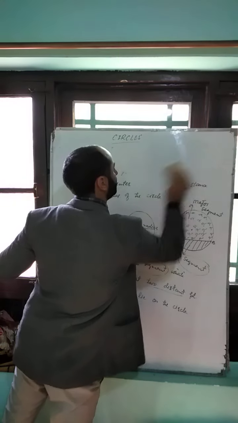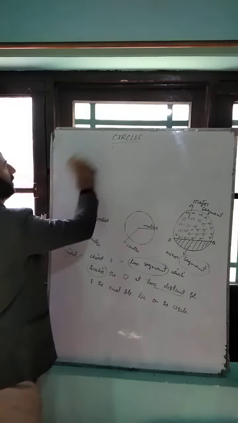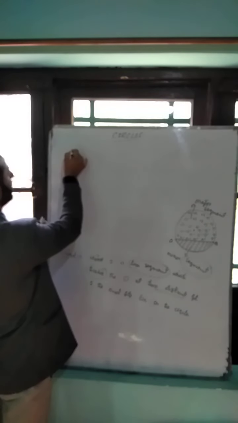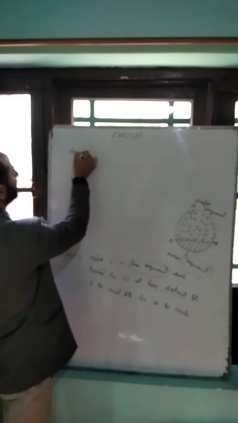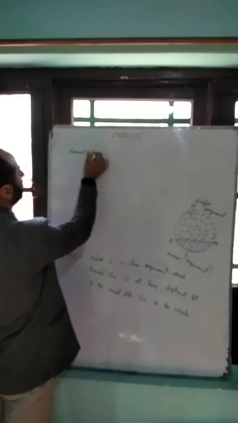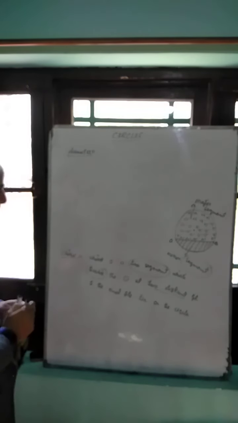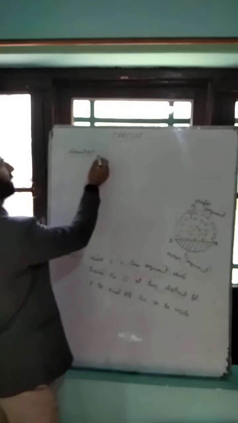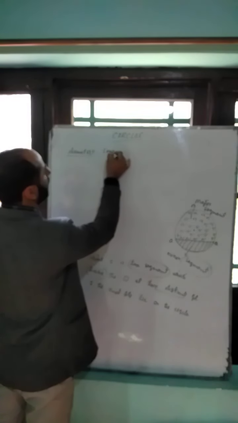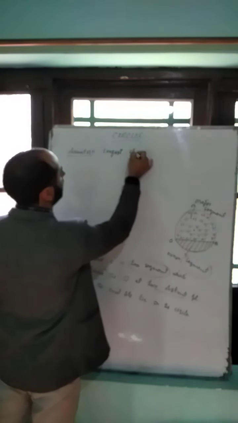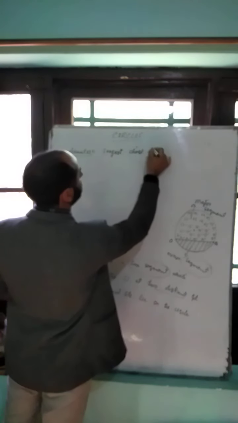Another definition is diameter. It is about diameter. Longest chord of the circle is known as diameter.